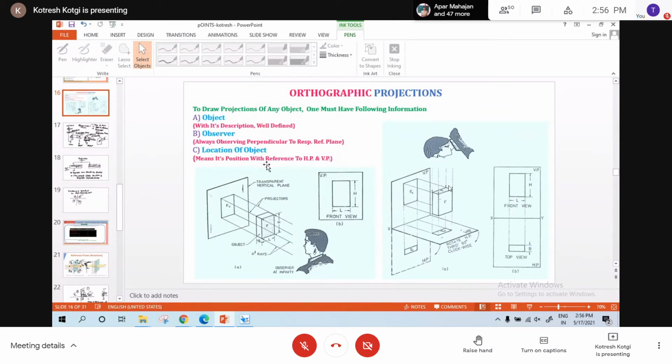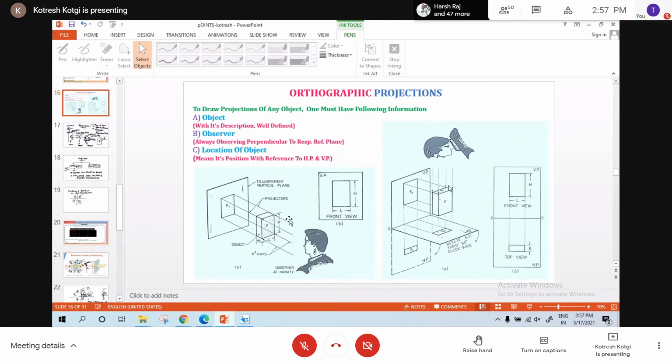If I take the object as a point, what is the distance of that point from the horizontal plane and the vertical plane? That is the location of the object. That will define the location of the object. You see here the left side figure. There is a box. The observer is here. Whatever you see, you can see the projectors. Are they not parallel to each other? You can observe. So if they are parallel and striking perpendicular to the plane of projection, what is the size of the object? Is it the same as the actual size?